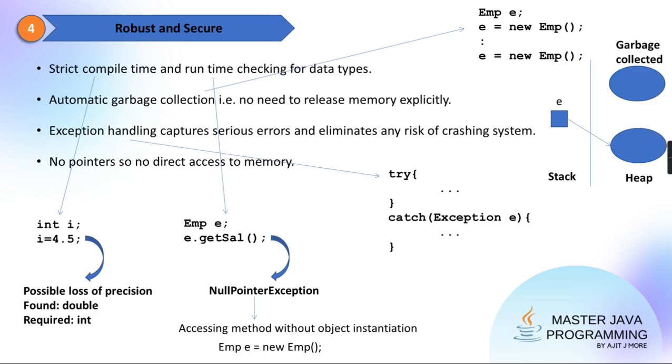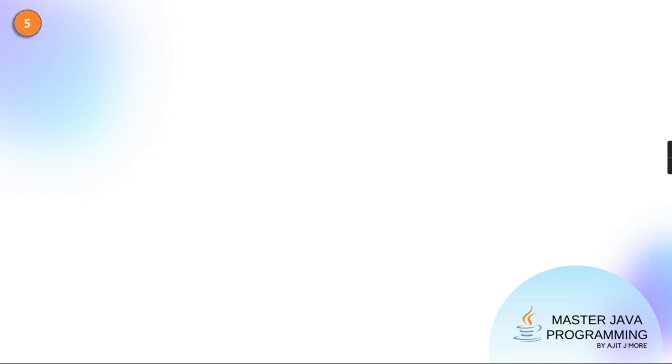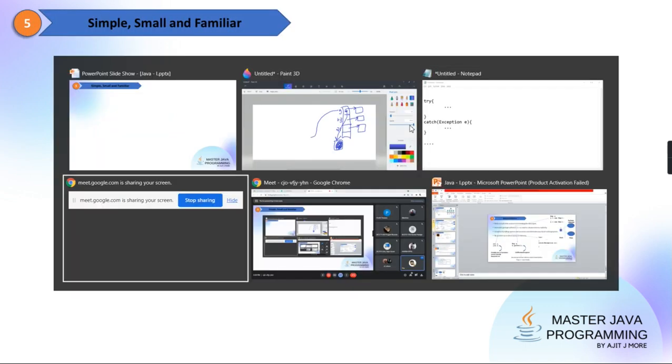So I hope it is clear. Right, guys? Why we should call it robust, that is clear. Strict compile time checking and strict runtime checking is done. Automatic garbage collection is there. Using try-catch blocks properly, you can write secure code. And no pointers, so no direct access to the memory. All these points contribute to its robustness and secure feature. Agreed, guys?